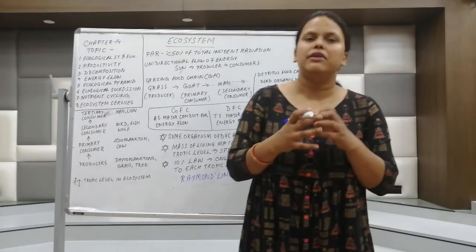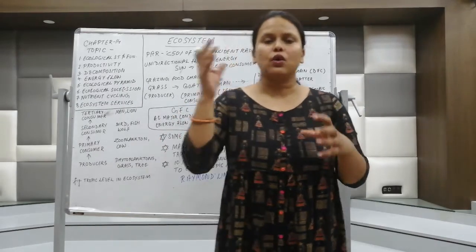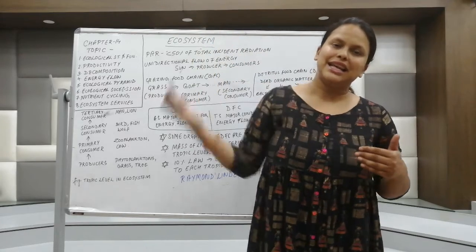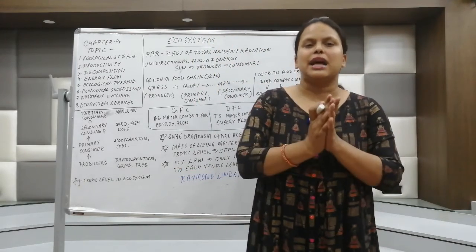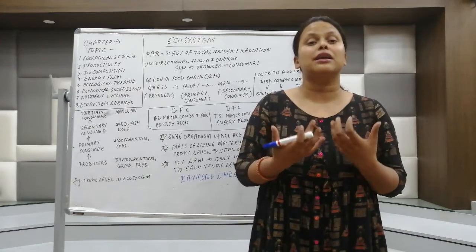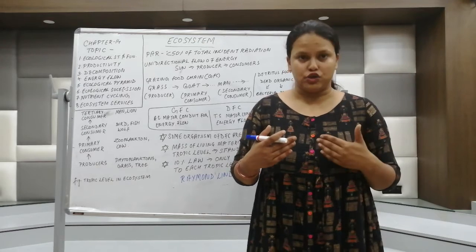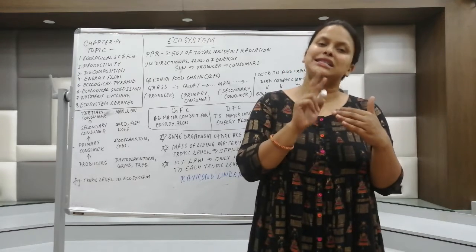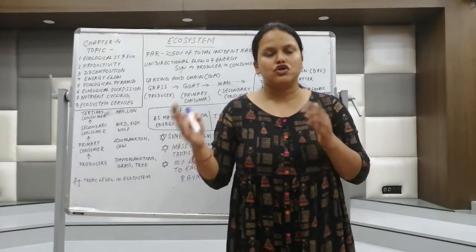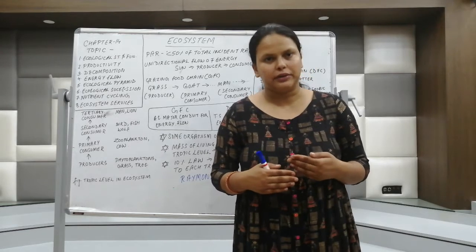So what does trophic level mean? According to the requirement of food, organisms are divided in a series, and that series is called the trophic level. For example, a cow is a herbivore. It eats the green plants, so we keep it among the primary consumers, and it is placed in the second trophic level. If you take the example of a lion, it is a top carnivore, so it will be placed at the top trophic level.